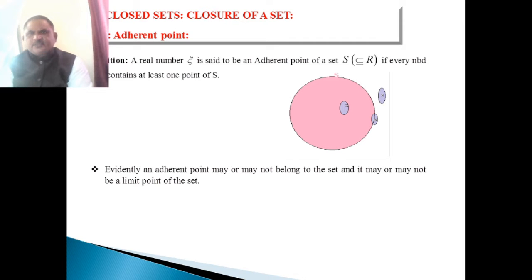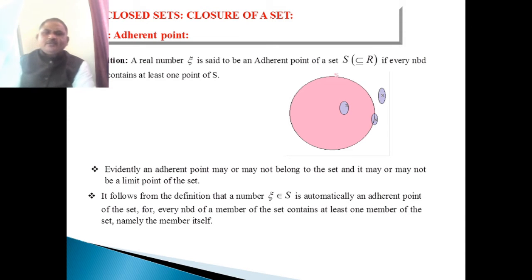There are 2 types of adherent points: the isolated adherent point and the limit point. In the last period, we already defined the limit point. Suppose that zeta is an adherent point; this zeta is called a limit point of the set S if every neighborhood of zeta contains at least one point of S other than zeta. This is the definition of the limit point.